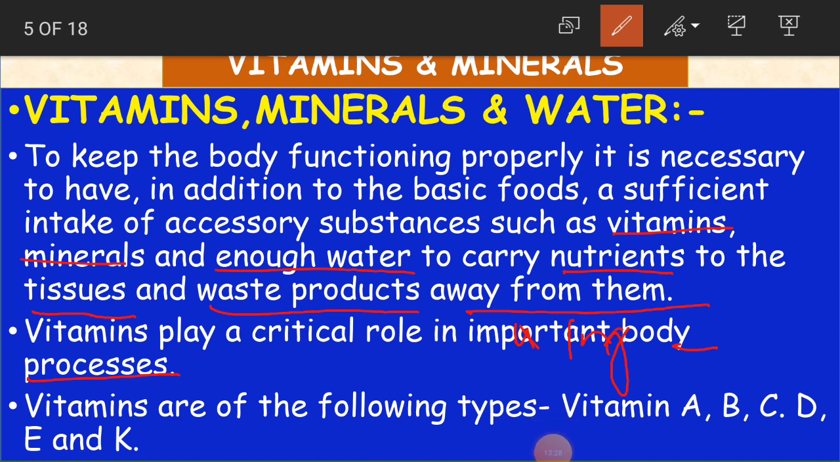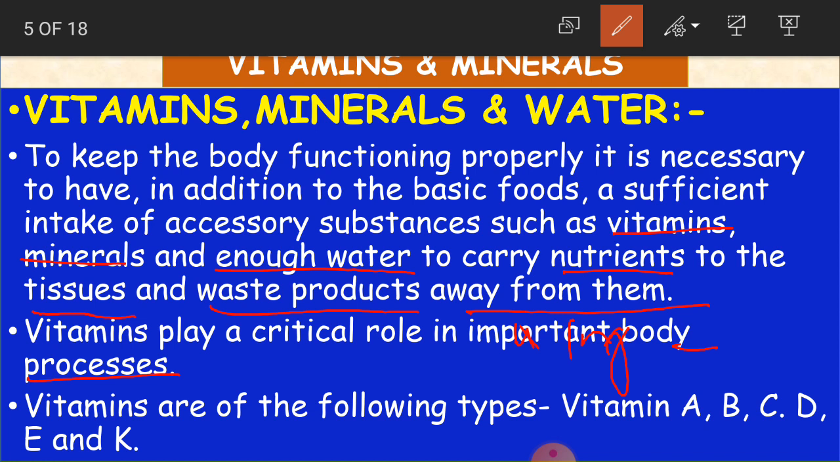Like we have so many activities in our body. We move the body, we have a reproduction process, we have respiration, we have digestion process, we have excretion process, metabolic process, also so many processes. That is the activities of our body. And to have all these activities in a proper way, these vitamins are going to play a very important role. Okay, clear, children?